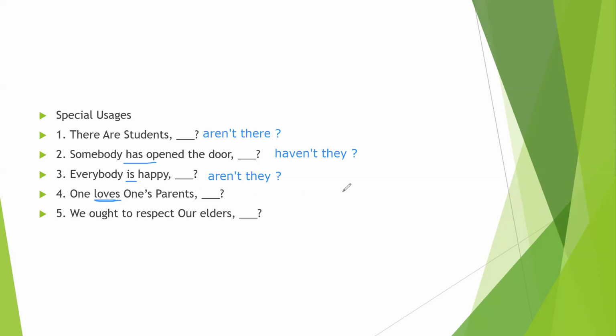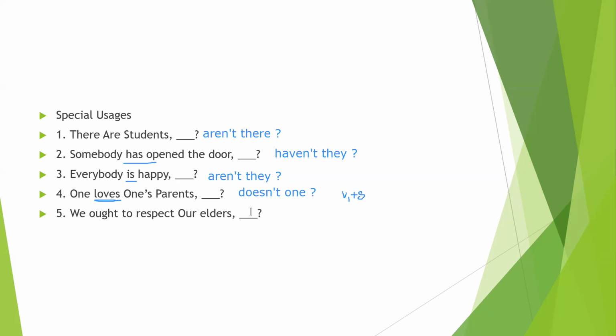Love means V1 plus S. If there is V1 plus S, we can write "does", so "doesn't". If the subject is "one", we can write "one" only. One loves one's parents, doesn't one? This is one of the special cases.